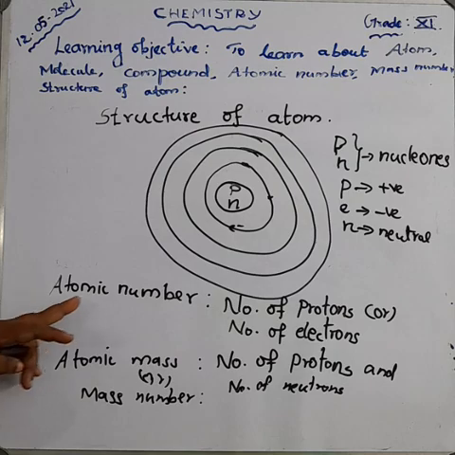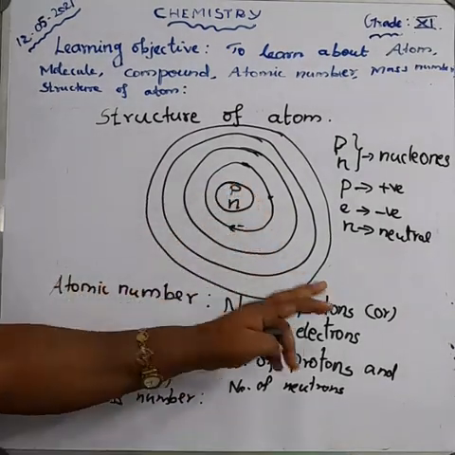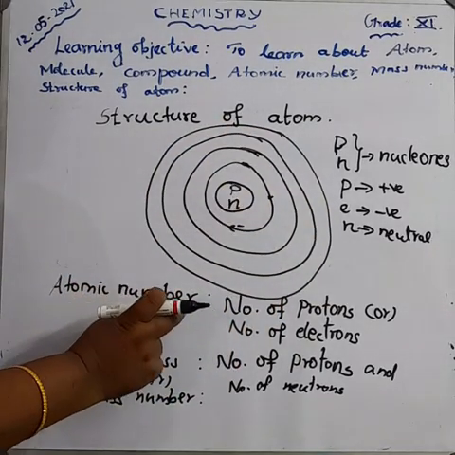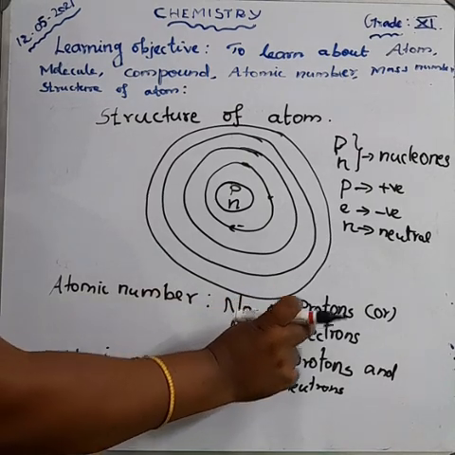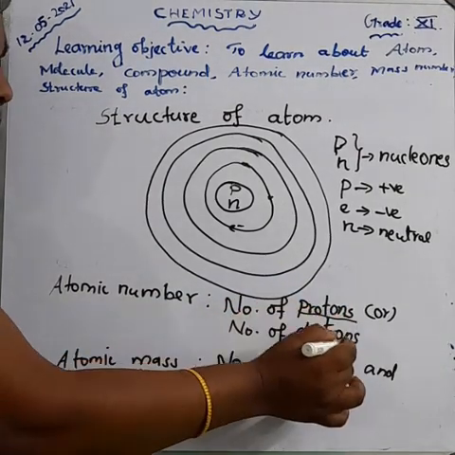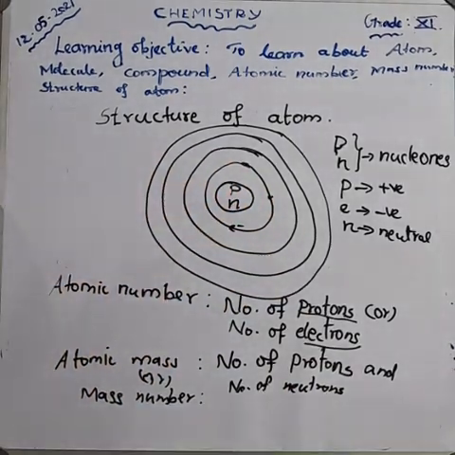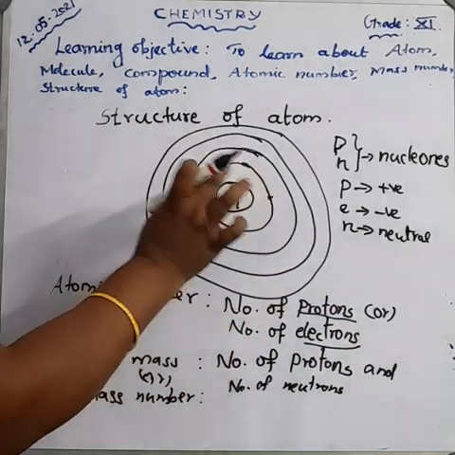What do you mean by atomic number? The number of protons present inside the nucleus, or the number of electrons revolving around the nucleus, is called the atomic number. The number of protons and the number of electrons are the same in a neutral atom.